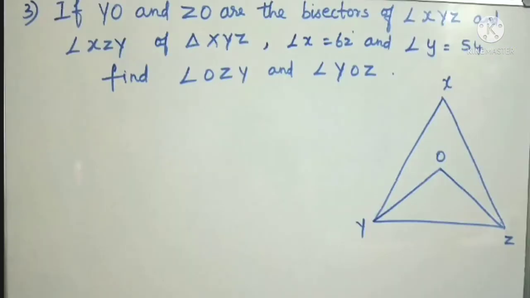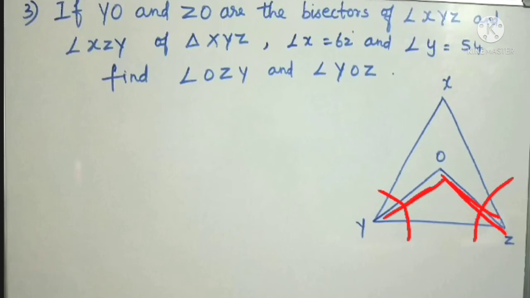So now the next question. YO and ZO are the bisectors of angle XYZ. So the bisector of angle Y is YO and the bisector of angle Z is ZO. What does bisector mean? It divides the angle into equal angles. So if this angle is 60, this is 30 and this is 30. If it is 50, this is 25 and this is 25. So it is divided equally. That is a bisector.